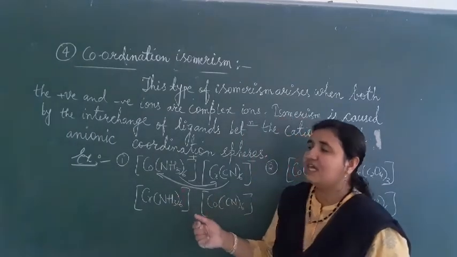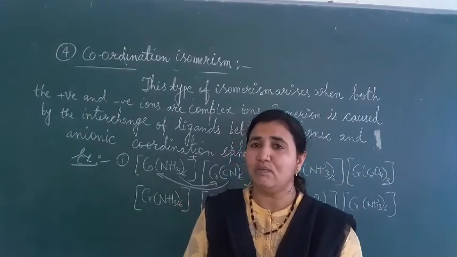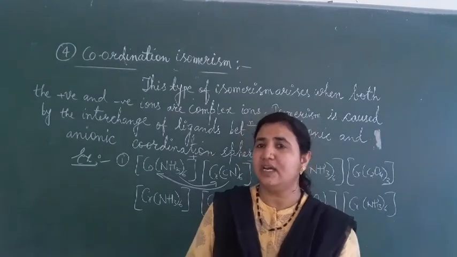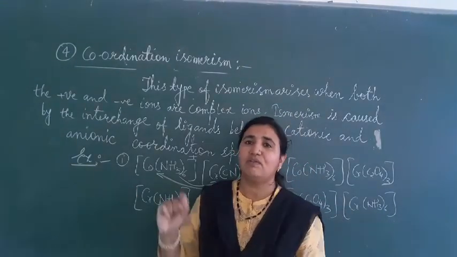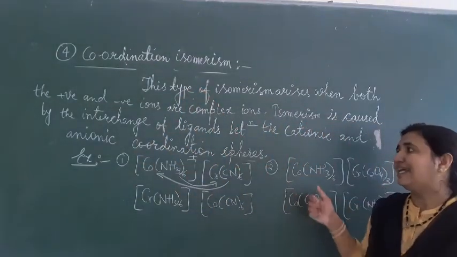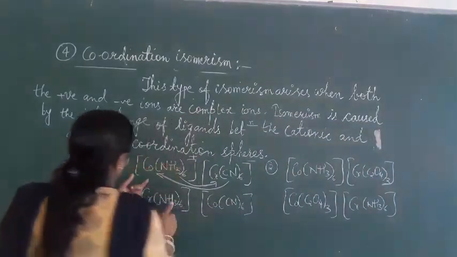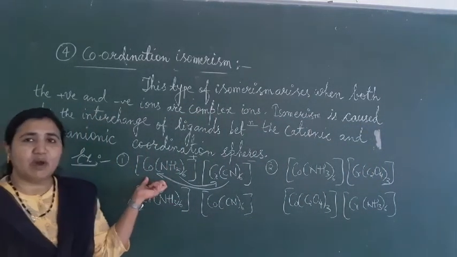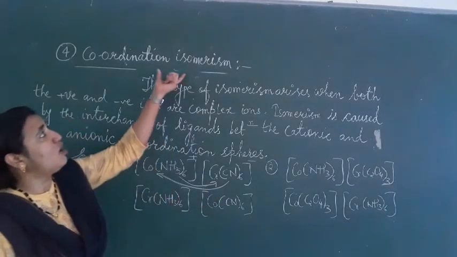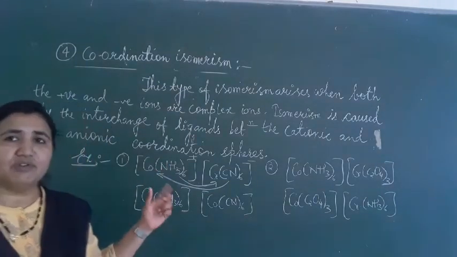Third is hydrate isomerism. If the coordination compound has water molecules both inside and outside the coordination sphere, it is hydration isomerism or solvent isomerism. Coordination isomerism means both the cation and the anion should be complex ions. In such cases coordination isomerism takes place. Now we will solve some problems based on this isomerism.